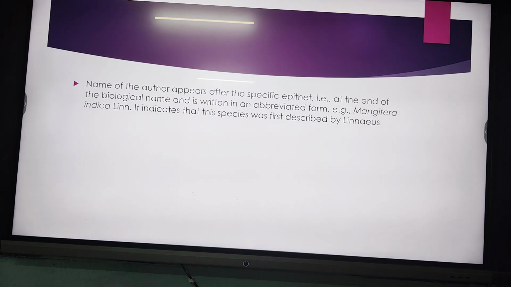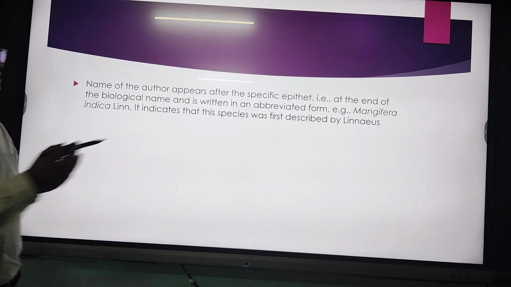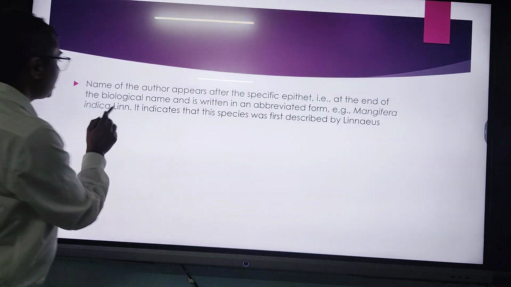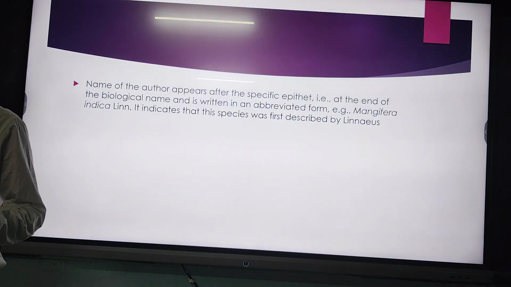The question arises that many times we see an authority name also written there. Just suppose here, Mangifera indica Linn. What is this Linn? Linn represents Linnaeus.